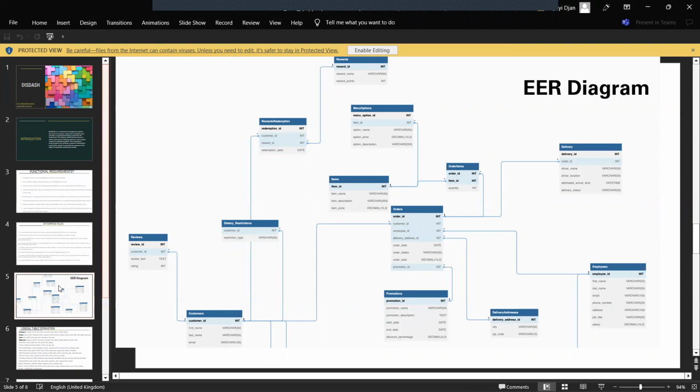There are some relationships between the entities, such as the customers can place multiple orders. Orders are placed by one customer and handled by one employee. Orders can contain multiple order items and each order item is linked to one item. Delivery addresses are associated with one order and can only exist if there is an order. Customers can redeem multiple rewards and each reward can be redeemed by multiple customers.